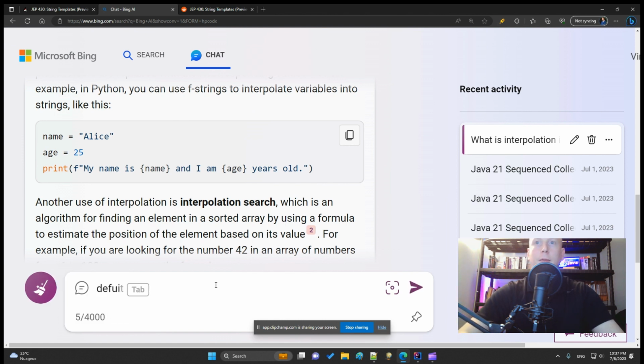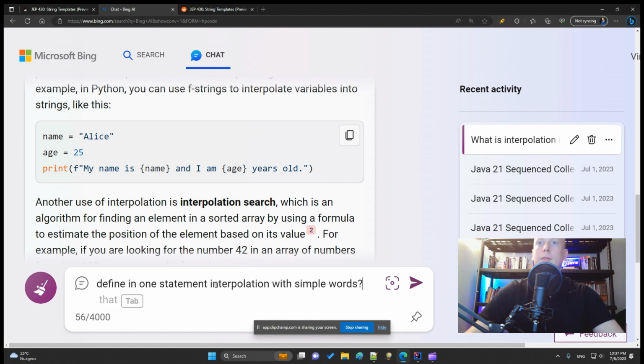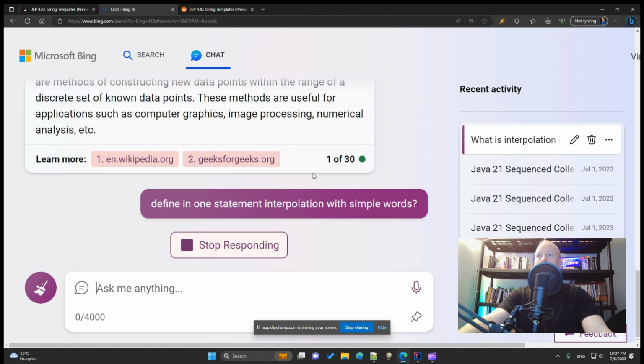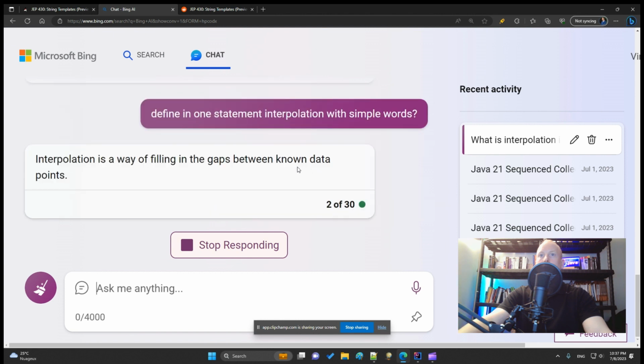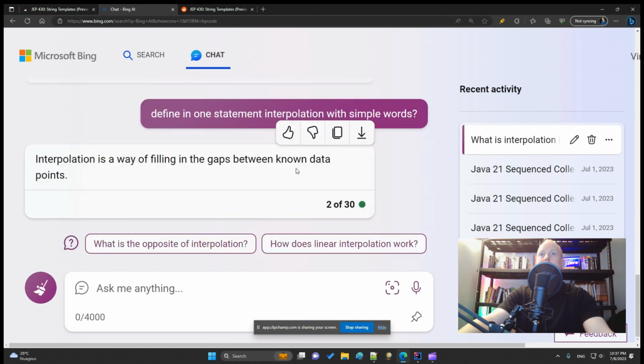And let's ask it to define interpolation in one statement with simple words. And we will conclude by saying that interpolation is a way of filling in the gaps between known data points. This is the shortest definition from ChatGPT.